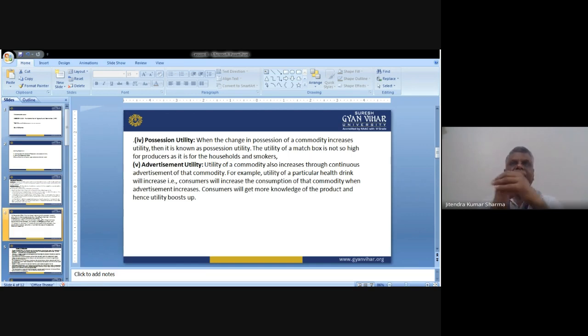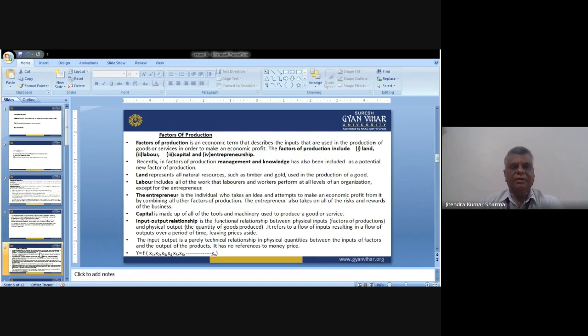So these are the five important utilities that we have discussed: time, place, possession, advertisement, etc. These five important utilities change the utility of any product or service. First we discussed the production concept, and now we have just completed the discussion of what kind of utility there is, and how we can categorize the utility of a particular service or product. Now next we'll discuss